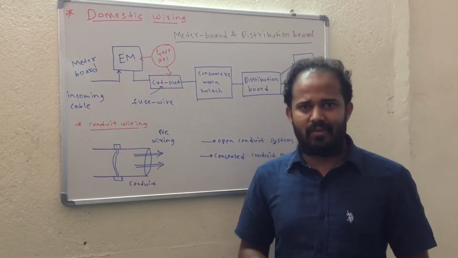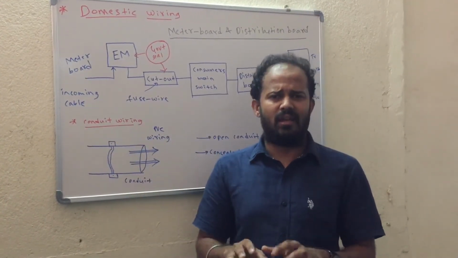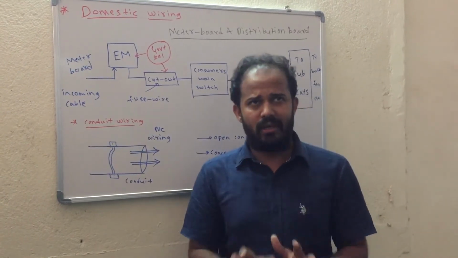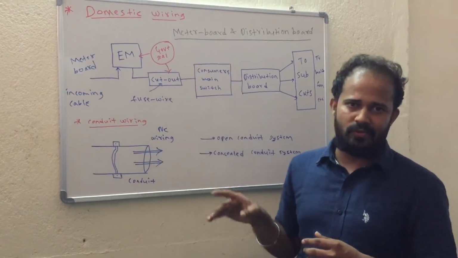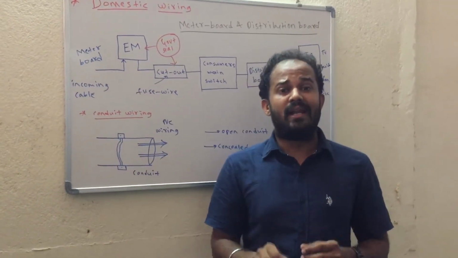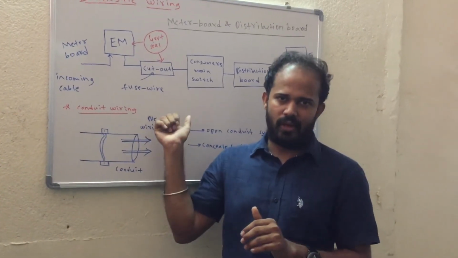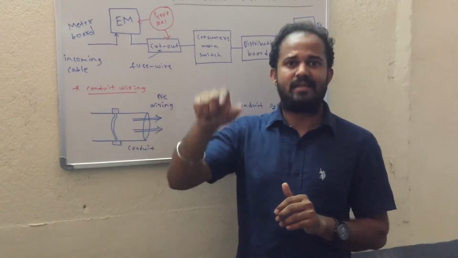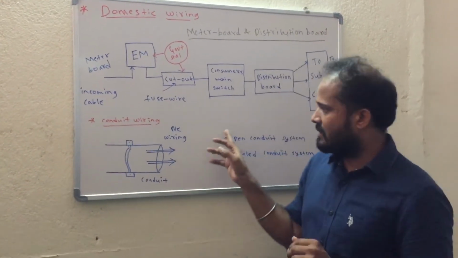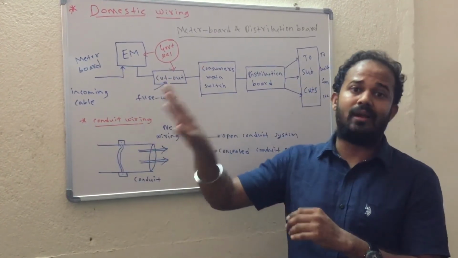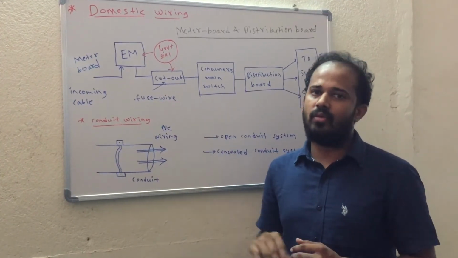What might be the disadvantages? Actually, it is not really a disadvantage. Still, if we are to mention a few, then one disadvantage is that to do this entire wiring we have discussed so far, we need skilled labor. That is considered one of the disadvantages. Whoever is going to do the wiring should be a skilled person. The other disadvantage is that the concealed conduit should not come in contact with a gas pipe. Okay. So these are the two disadvantages.